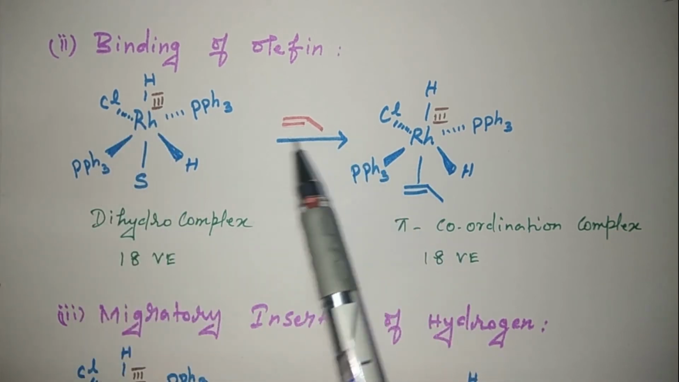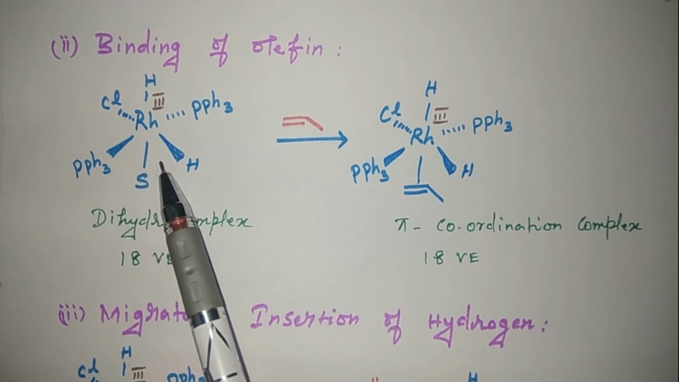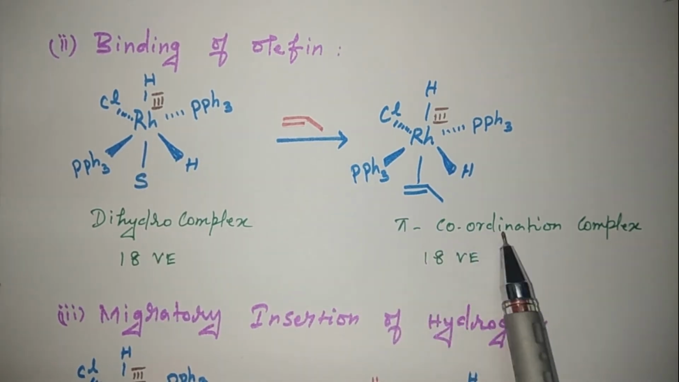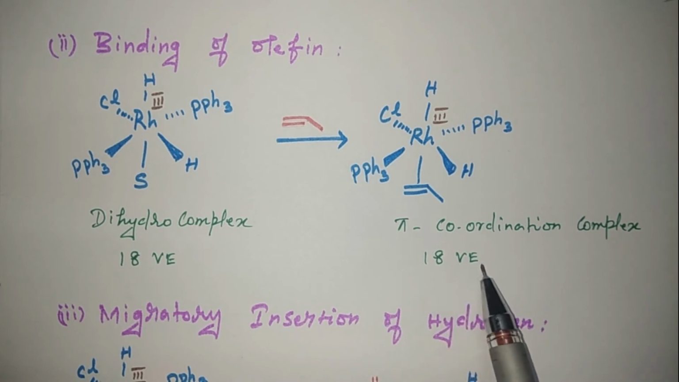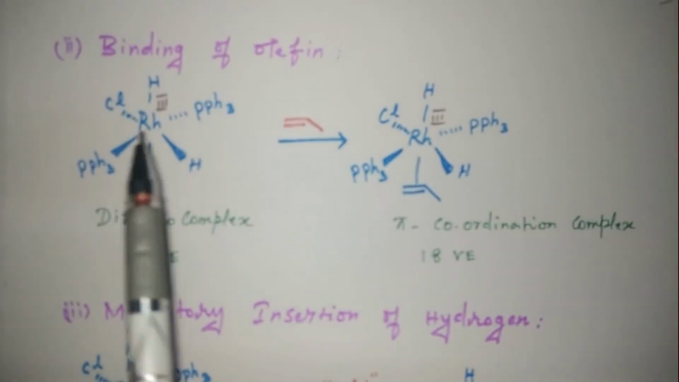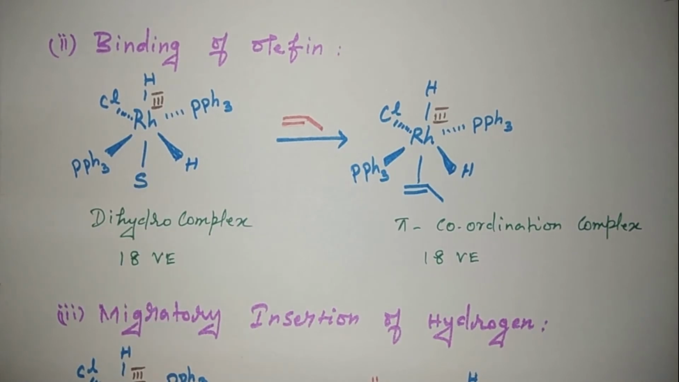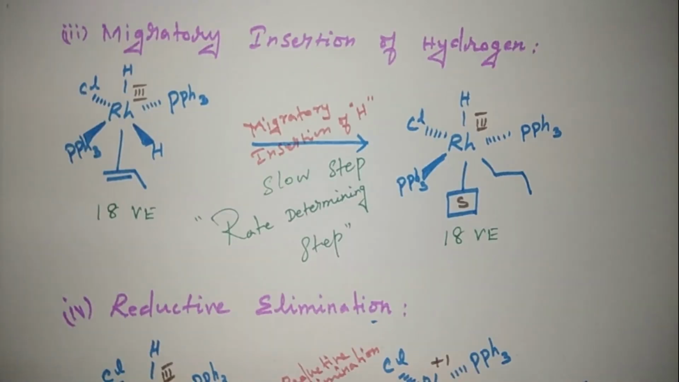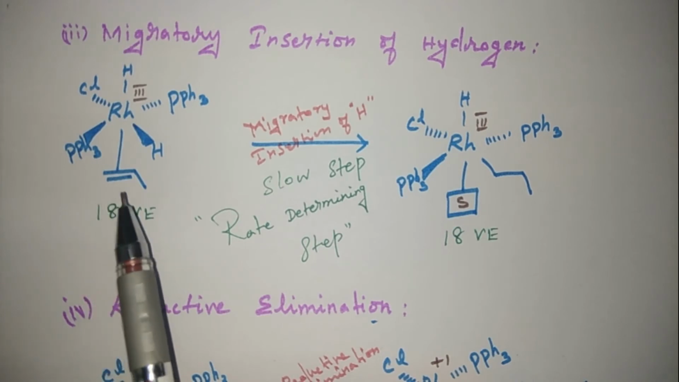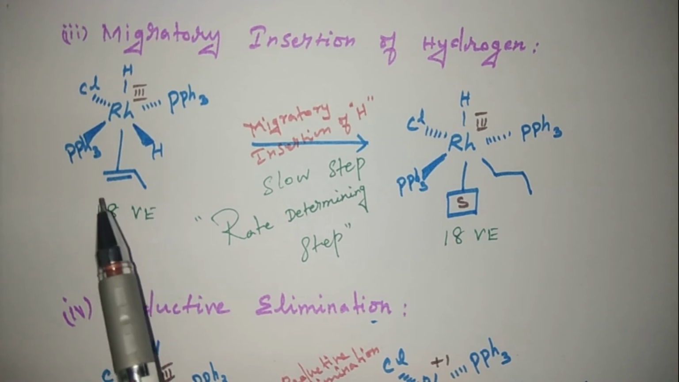This olefin is coordinated to this complex. It gives a pi coordination complex. It also has 18 valence electrons. There is no change in the oxidation state of rhodium. Here +3 and here also +3. Next step, migratory insertion of hydrogen. This is the pi coordination complex. It has 18 valence electrons.